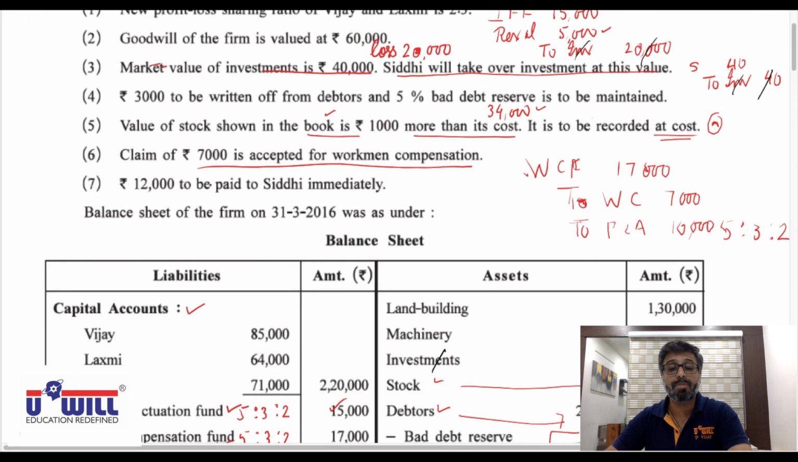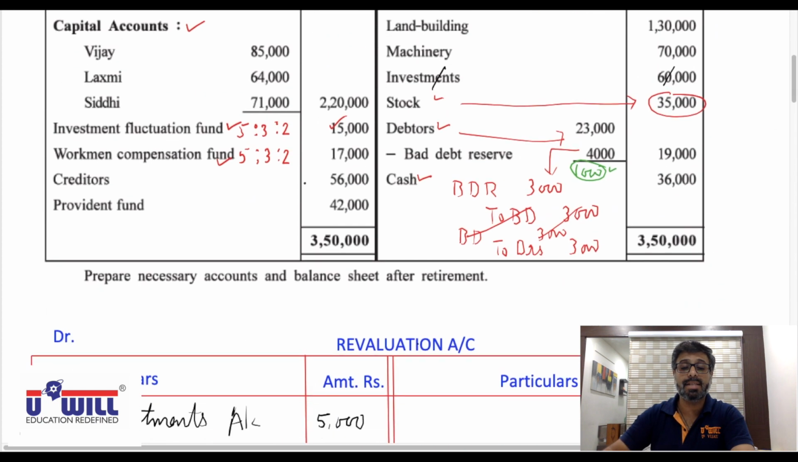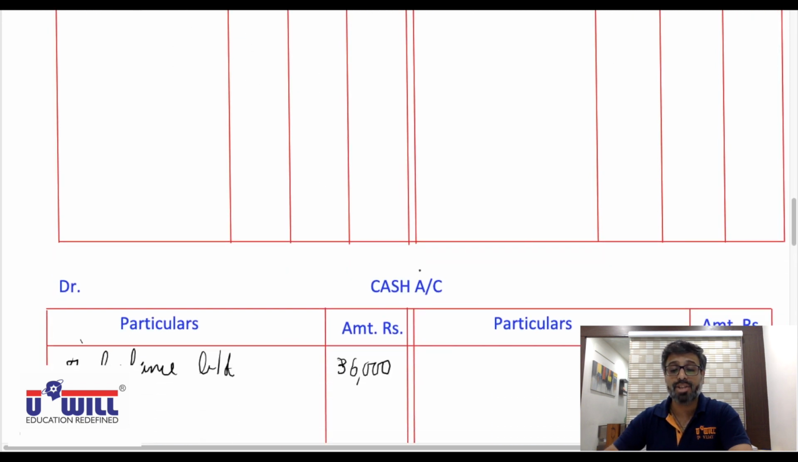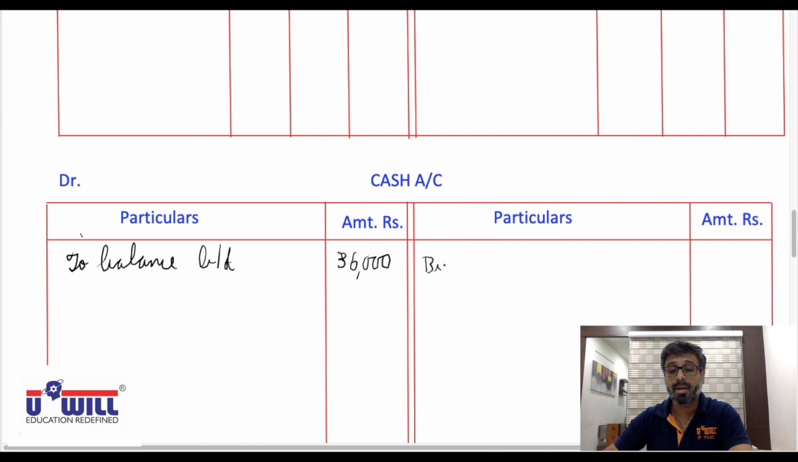Then 12,000 is to be paid to Siddhi immediately. So Siddhi is the receiver, debit the receiver. Siddhi's capital account debit, cash goes out, so credit the cash account. 12,000 will be paid immediately to Siddhi. In the cash account we will write on the credit side, by Siddhi's capital account, the amount of 12,000. Okay, so 12,000 is paid to Siddhi immediately.